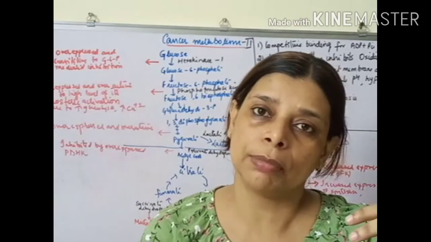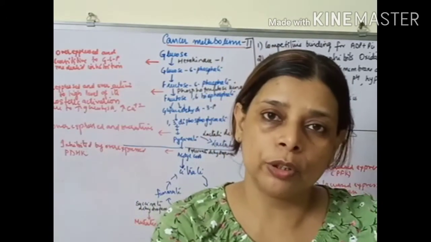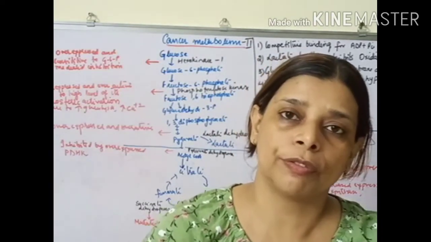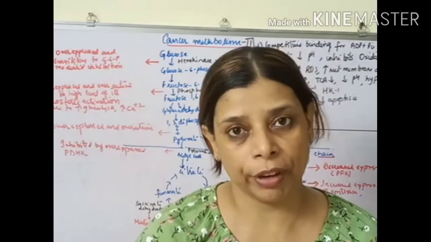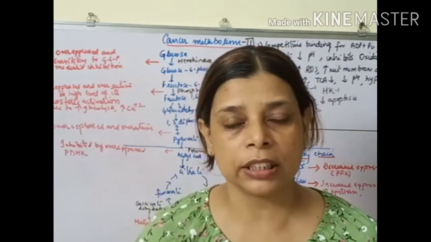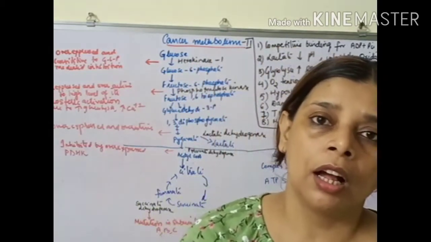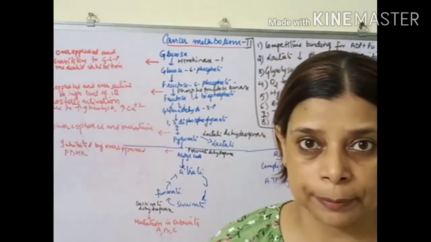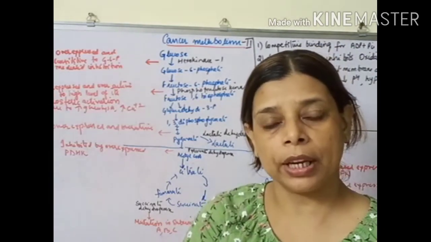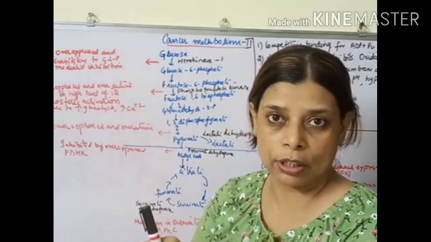Whenever there is a requirement, or a depletion of the glucose in the blood, the stored form of the glucose gets converted into a simple form of glucose and is used for the synthesis of energy, in the form of ATP, as well as to synthesize some of the intermediates required for the synthesis of proteins, lipids and nucleic acids. Now today we'll discuss the difference between normal cell glycolysis and cancer cell glycolysis.